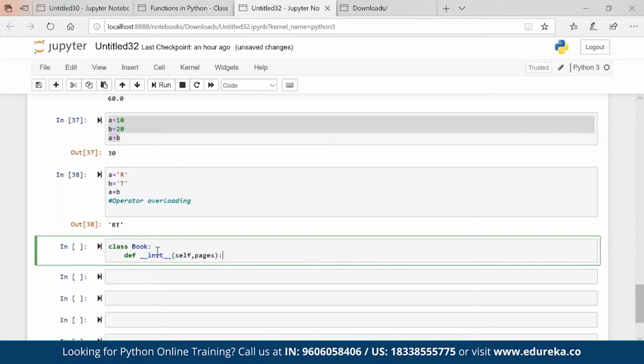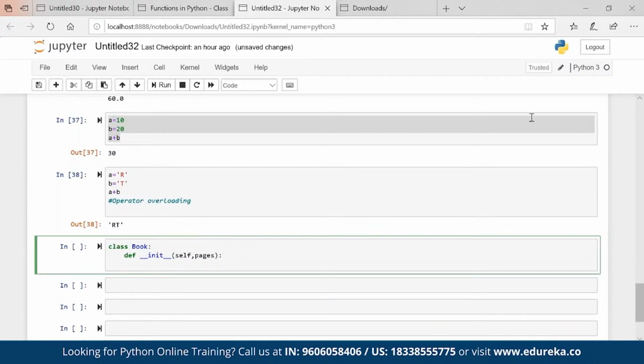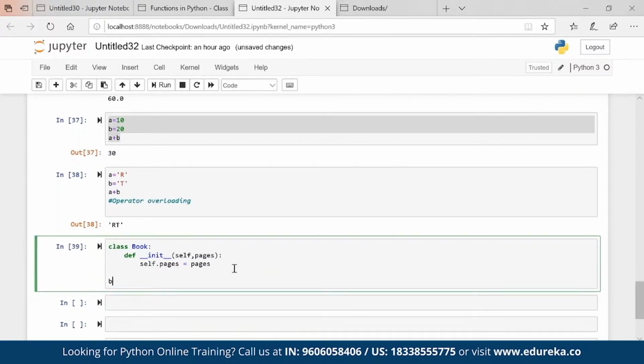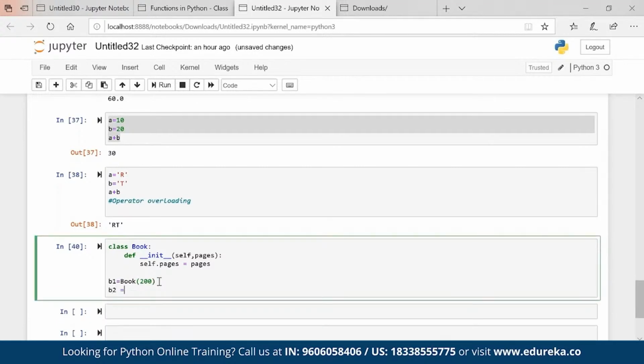If we are saying that in Python there is operator overloading, then we should be able to add the books. Let's say I'm creating B1, which is an object of book with 200 pages. B2 is a book as well with 100 pages.